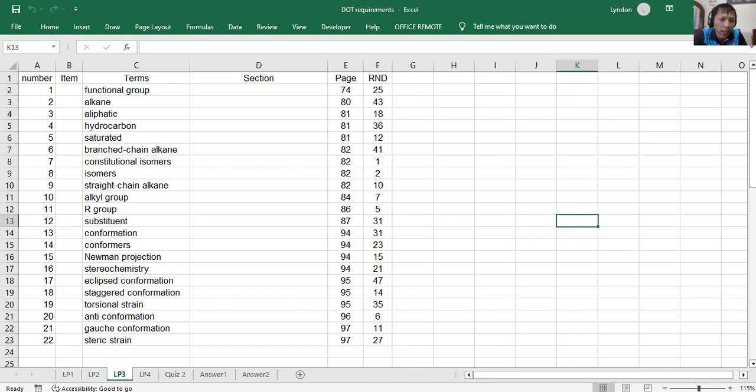Okay, and then we have the constitutional isomers. I think I already gave you an example with it, so I'm just following these definitions of terms. Constitutional isomers are those isomers which have different constitution. Okay, I think we also have the term functional isomers. So constitutional isomers have the same atoms and elements, but they have different placement of those carbons and hydrogens. So we call it constitutional isomers.